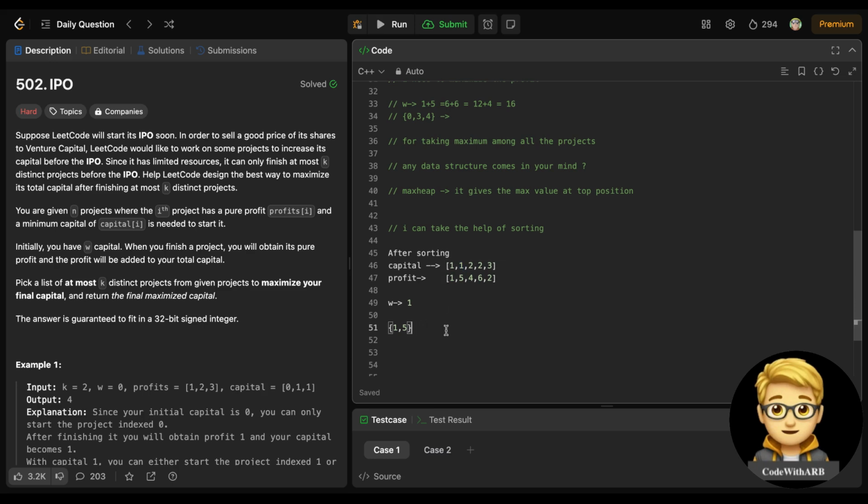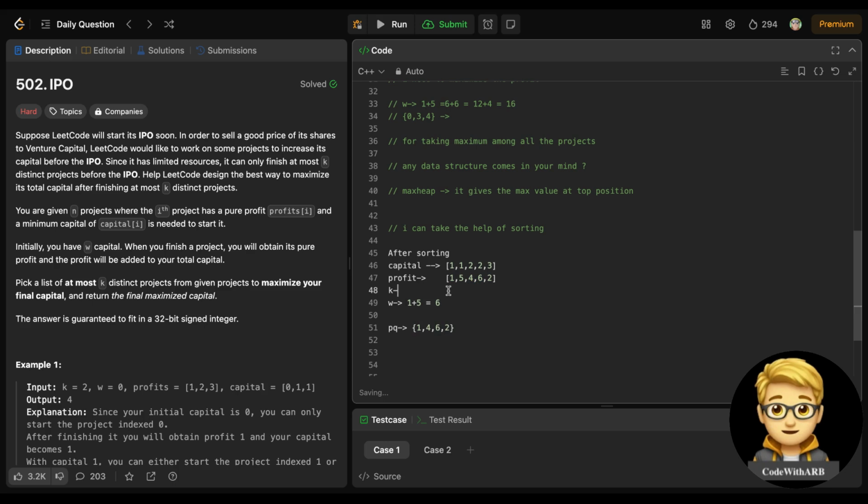So from this 1 and 5, which is the maximum, this value is inserted in the priority queue to extract the maximum profit from here. So this 5 can be taken out, right? So w becomes 6. Now this 5 should be removed because we have already taken that profit. We have already iterated till this part, right? Now for checking which projects can be started from the current wealth, I can start from here, this 2 part. So this 6 is greater than 2, and also than 2 and 3, so I can take this whole profit. So I will insert this 4, this 6 and 2, right?